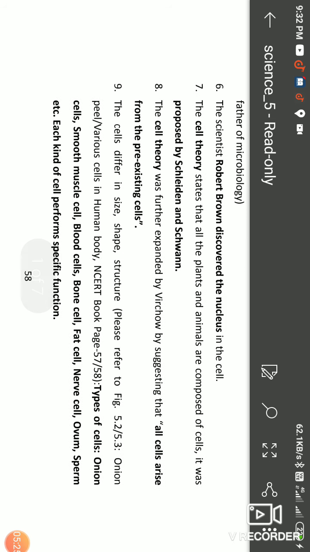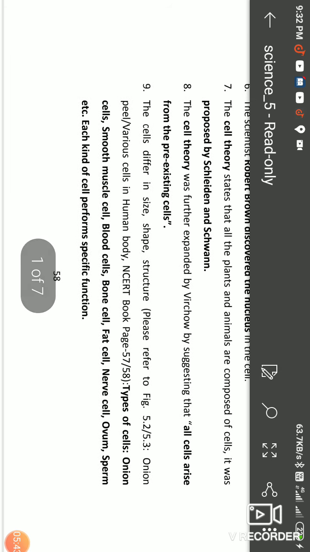The scientist Robert Brown discovered the nucleus, we know. The cell theory states that all plants and animals are composed of cells. It was proposed by Schleiden and Schwann. The cell theory was further explained by Virchow, suggesting that all cells arise from pre-existing cells.